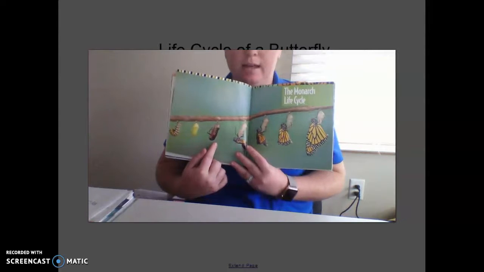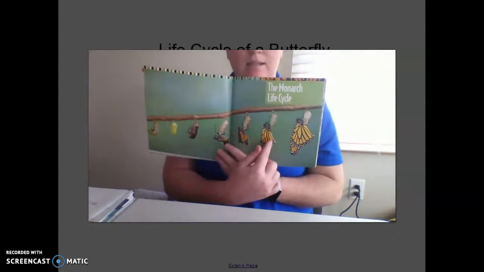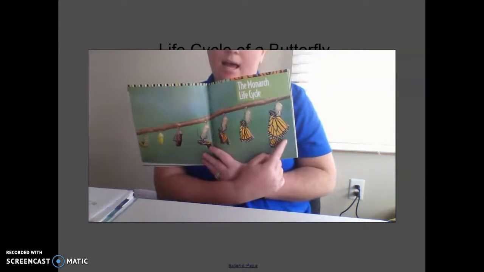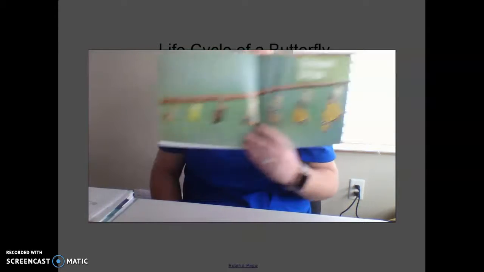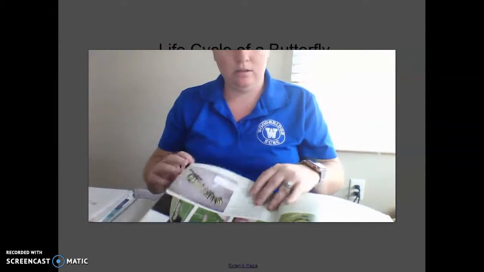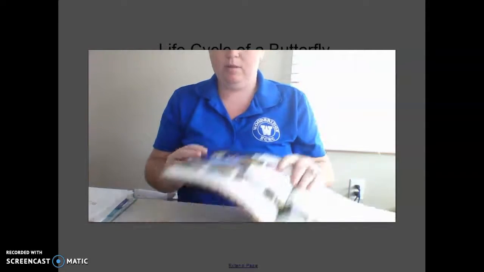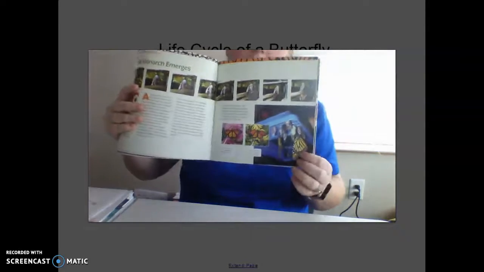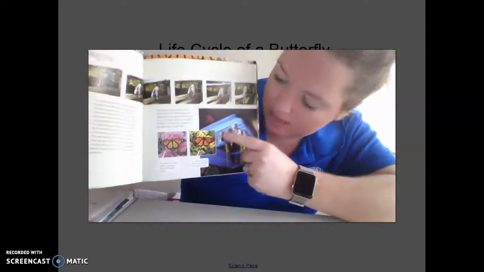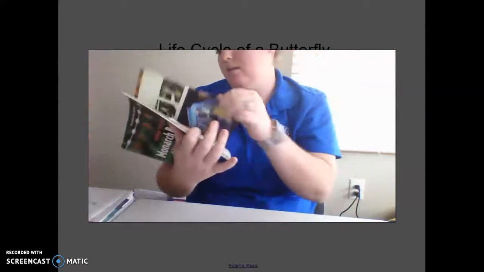And so the butterfly has to crawl out of the chrysalis, and usually it'll stay on it for a while drying off because its wings are wet. And then that is how they get out of their chrysalis, and then they are just good old butterflies. So this is kind of what it would look like if we were in class and we were doing monarchs, which we're not, but the same idea. See, these are all chrysalis hanging on top, or cocoons.